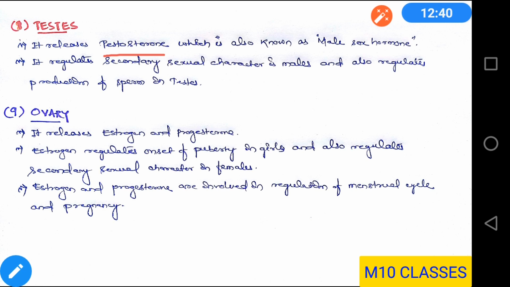So these are all about the endocrine glands and the hormones secreted from them and their functions in our body.